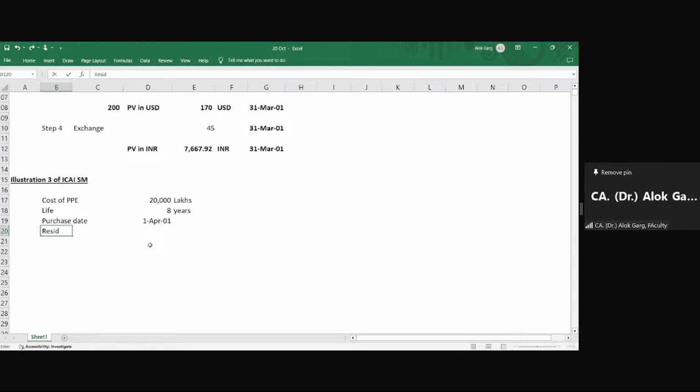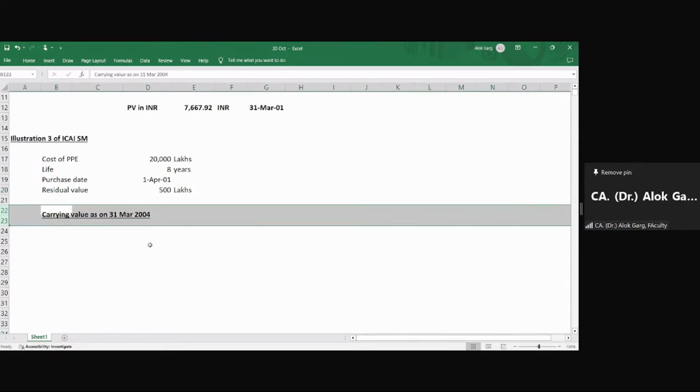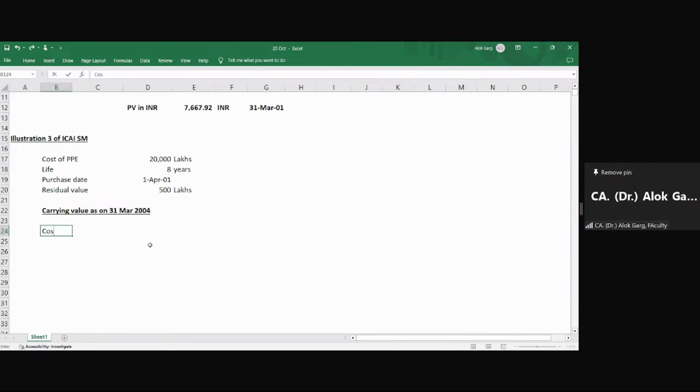Residual value, which is also given in the question, 500 lakhs. Carrying value as on 31st March 2004. I need to compute the carrying value as on 31st March 2004. So what is my cost of PPE?